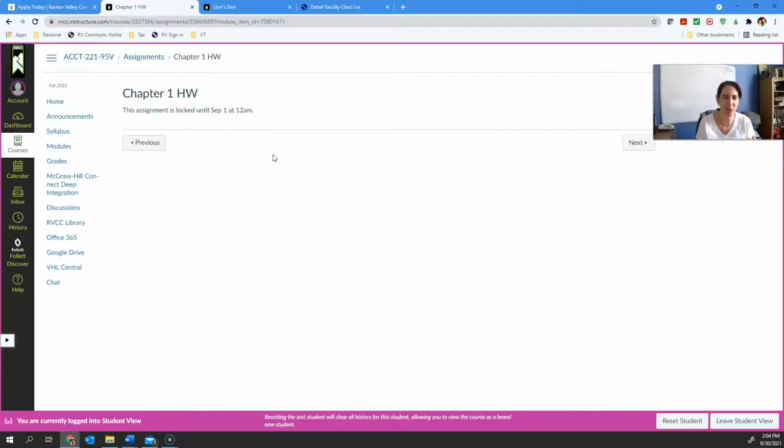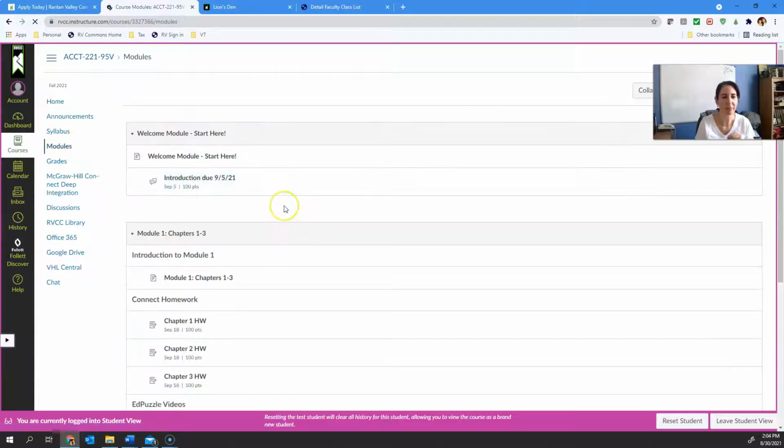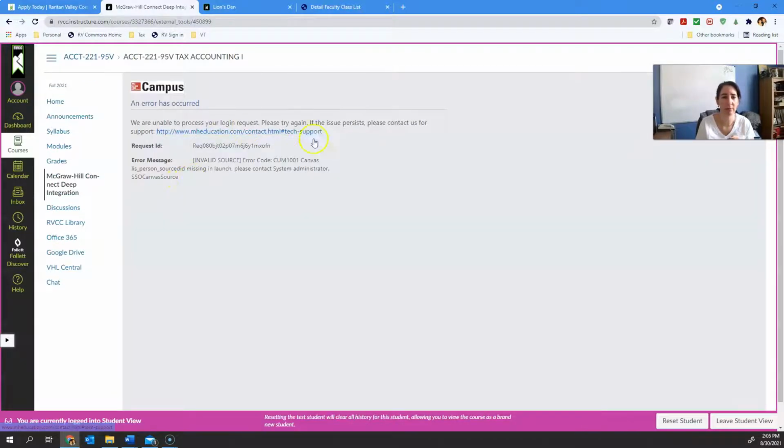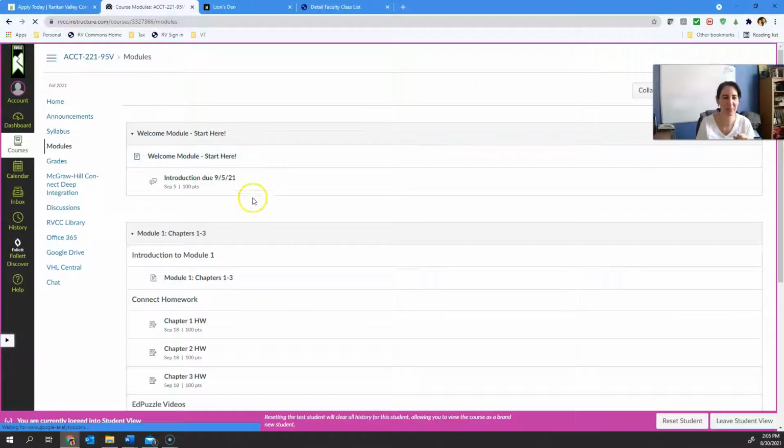I can't really show it to you because I can't see it as a student to show you how to register for it. But I don't think it's terribly difficult. But if you have any problems at all, you and I can walk through registering together, one-on-one, no problem at all. All right, so let me go back to modules. So like I said, you could also click on McGraw-Hill. Got an error because, like I said, I'm a student. It's not live yet. It won't be live until Wednesday when classes start.